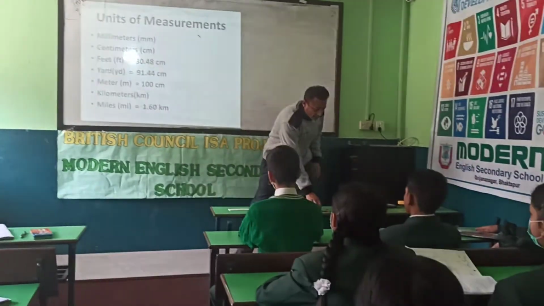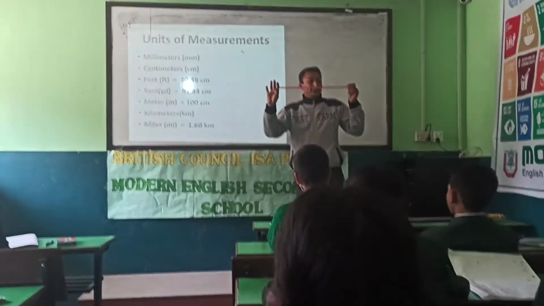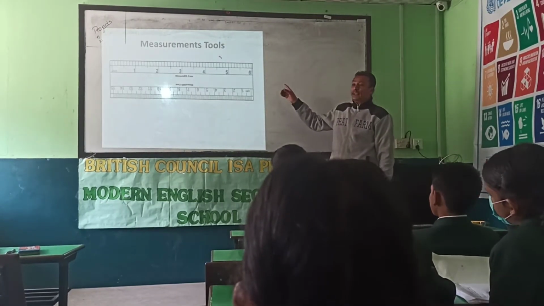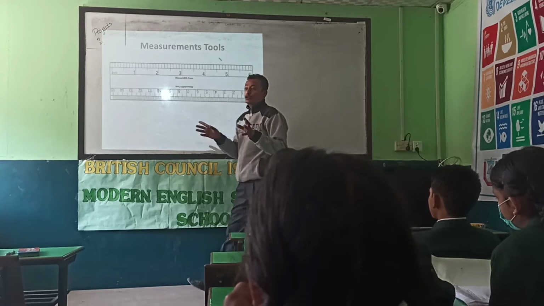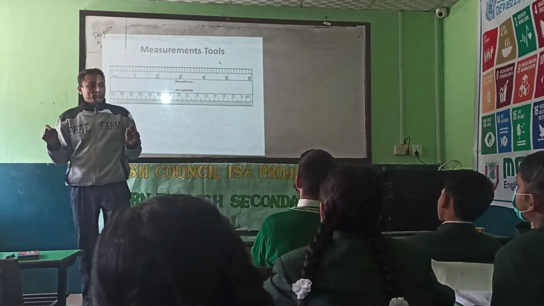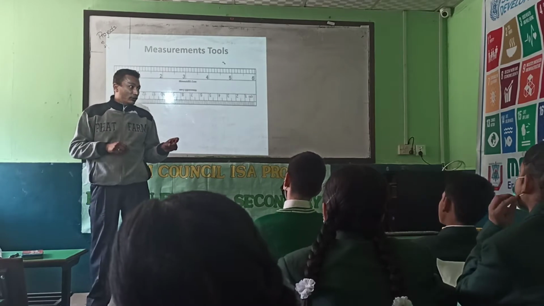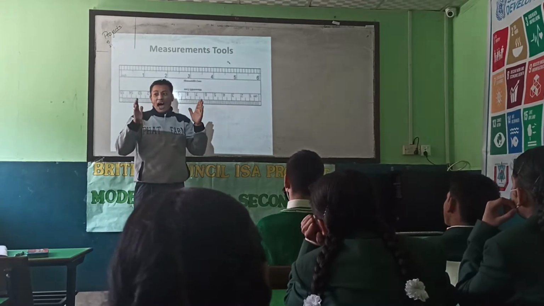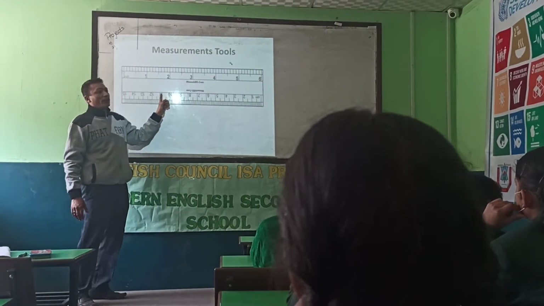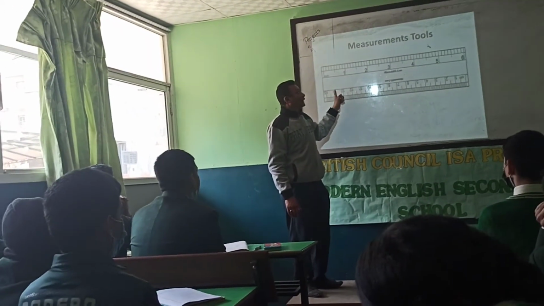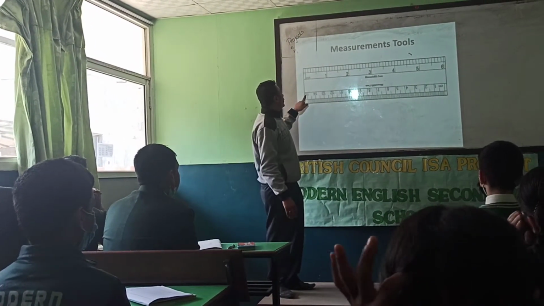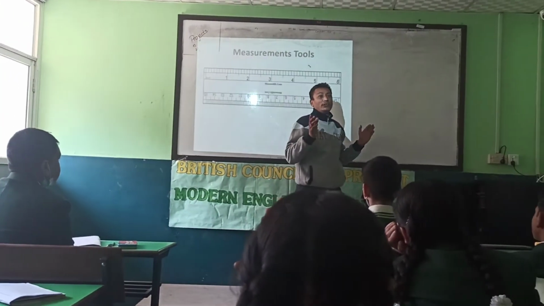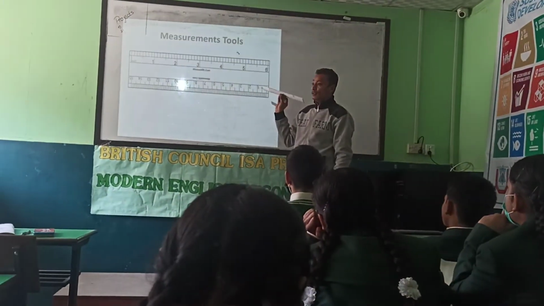Okay. Now let's see this, we have it in the slide also, this is measuring the desk. You are all familiar with these types of tools already. Measuring tools. This type of scale we use for drawing lines in our problems. Yes or no? So this is very much familiar. Here you can see 6 inch. That is half of a feet, 15 centimeter. If the scale is longer than this, then it will contain 30 centimeter, and instead of 6 inch it will be 12 inch, which is equal to 1 foot. This type of scale, 1 foot. Okay.